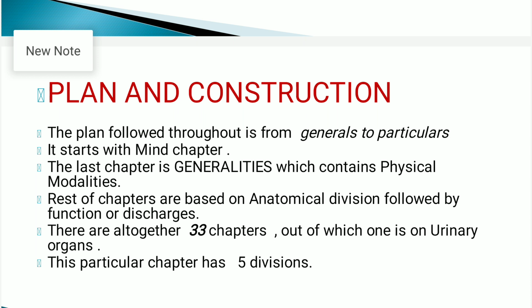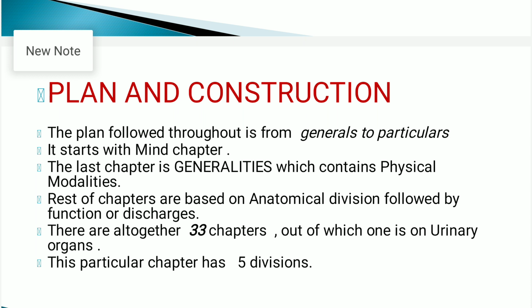Then how are the sections arranged in the Kent repertory? The sections are arranged according to the anatomical division, starting with the section mind and ending with the section generalities.